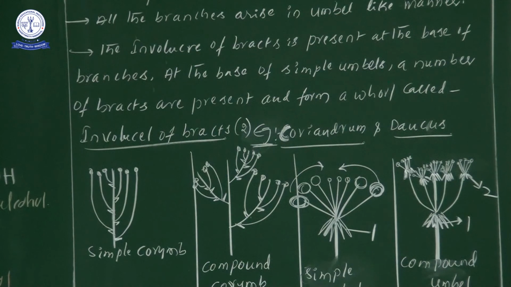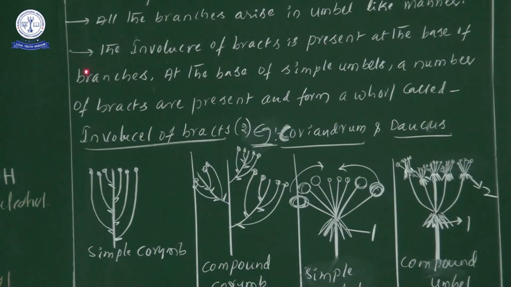In brackets, I have given the number 1. Next, in involucel, in brackets I have given the number 2. So in the diagrams, number 1 indicates involucre of bracts and number 2 indicates involucel. Try to take that point, because diagrammatically I don't have place to write it here. That's why here 1 means involucre, 2 means involucel.